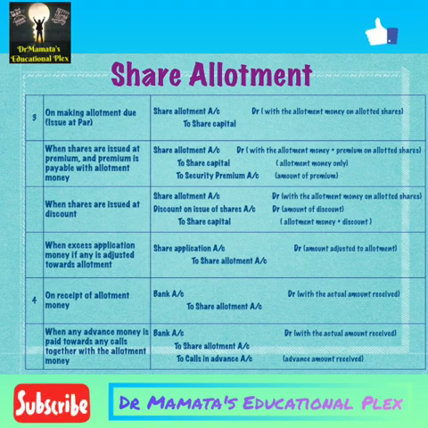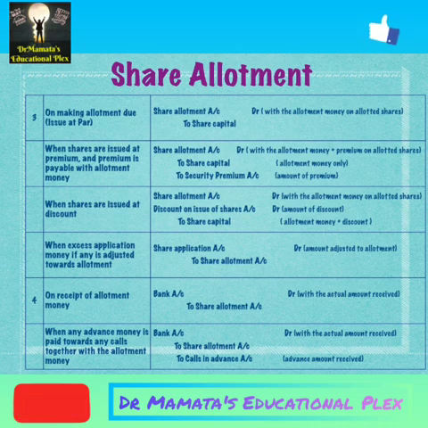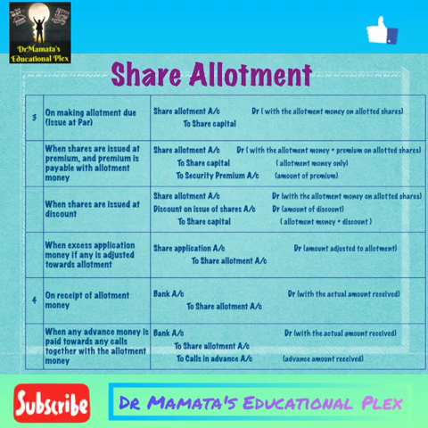Share allotment account will be debited with the allotment money plus premium on allotment shares. Share capital account will be credited with allotment money only, and share premium account will be credited with the amount of premium.